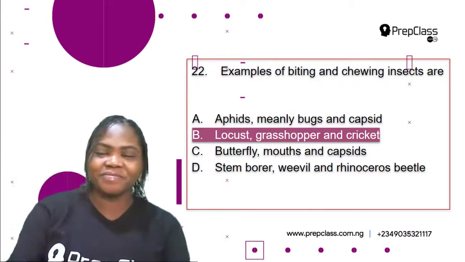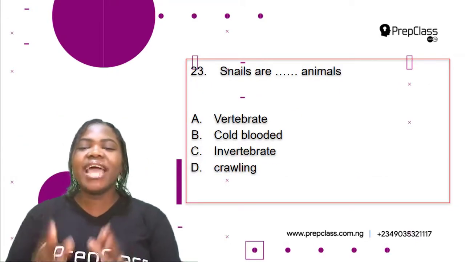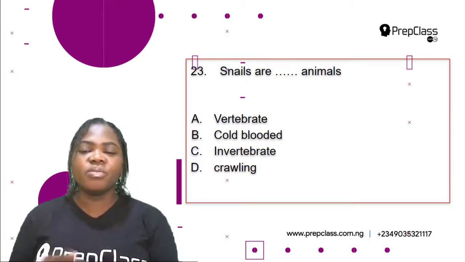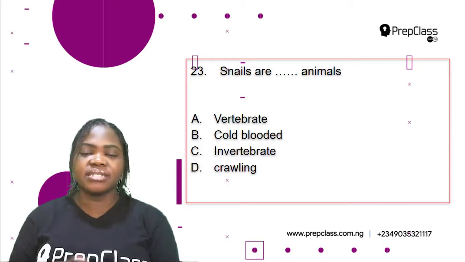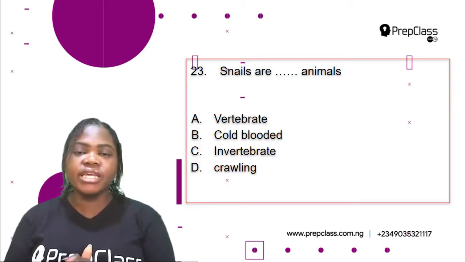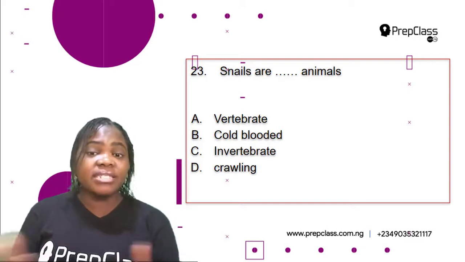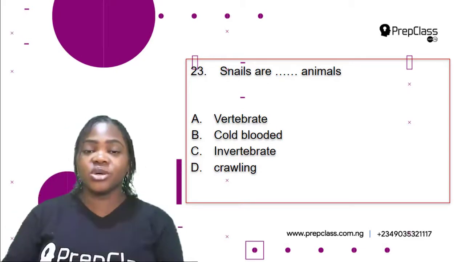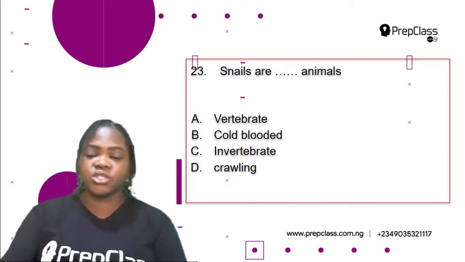Check. Question 23. Snails are dash animals. A. Vertebrate. B. Cold-blooded. C. Invertebrate. D. Crawling. What category does snails fall into? Is it vertebrate? Is it cold-blooded? Is it invertebrate or crawling? For us to be able to choose the correct option, let's find out what each of these options mean.